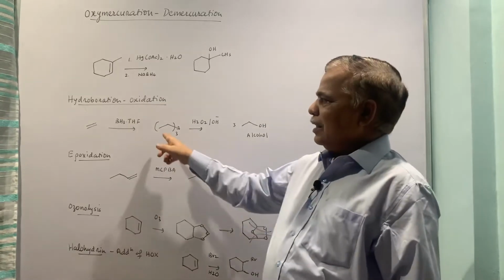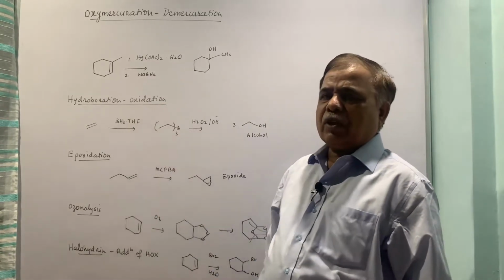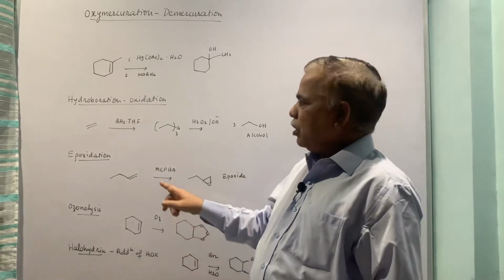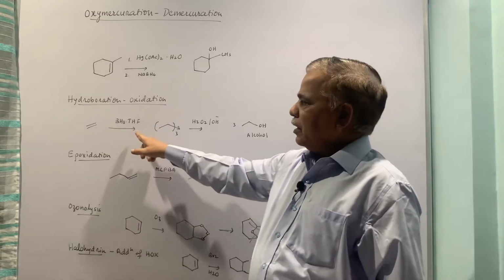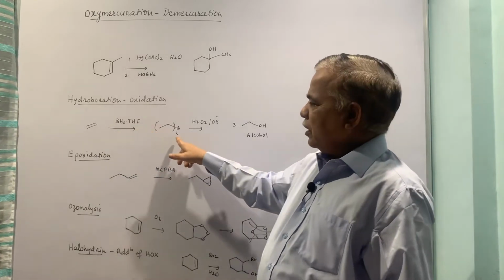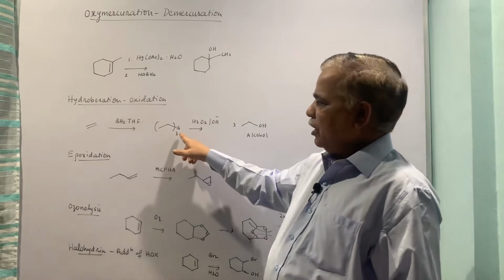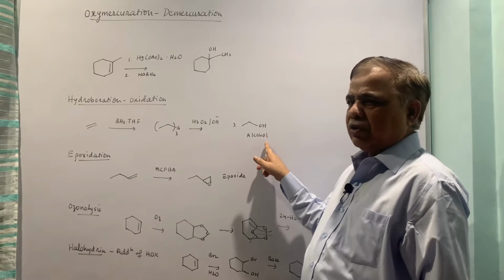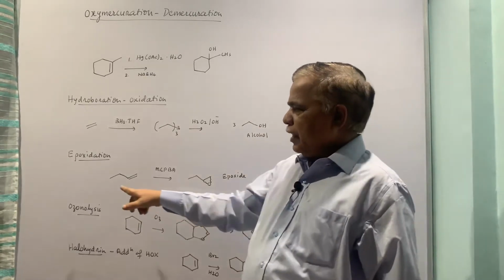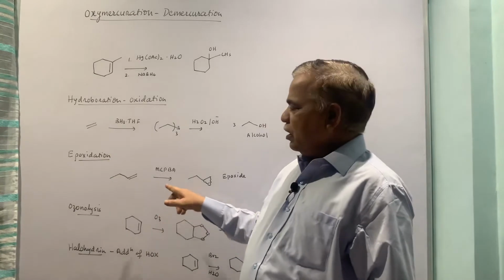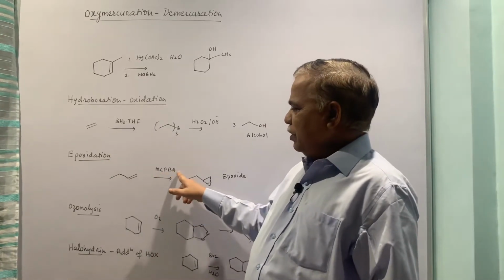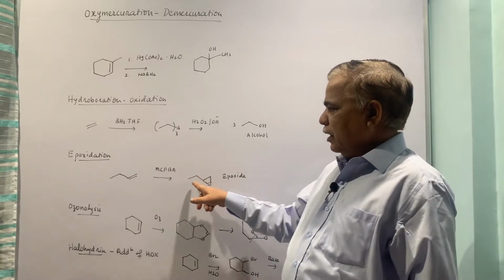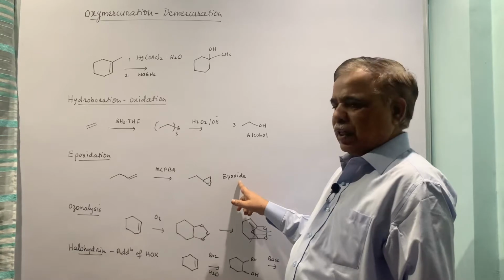Indirectly, this is the addition of water across the double bond in anti-Markovnikov mode. If you take ethylene and add borane, you get monoalkyl borane, subsequently you will get trialkyl borane, and treatment with H2O2 NaOH will furnish 3 molecules of primary alcohol. The next reaction is epoxidation, with 1-propene and MCPBA. MCPBA is metachloroperbenzoic acid, and that exclusively gives the epoxide.